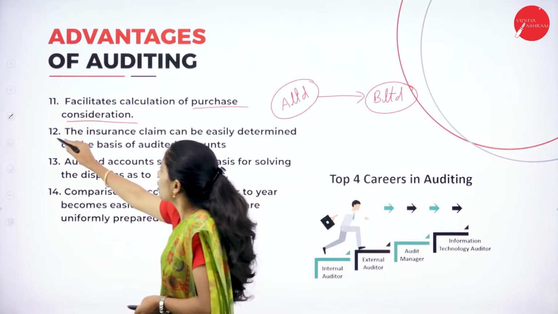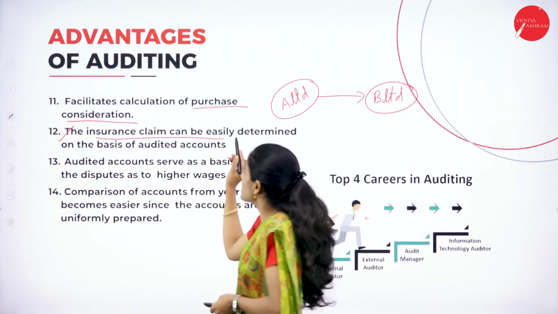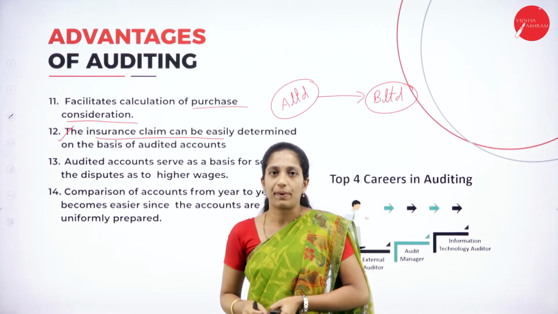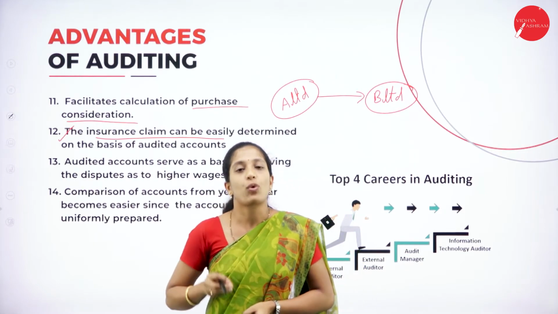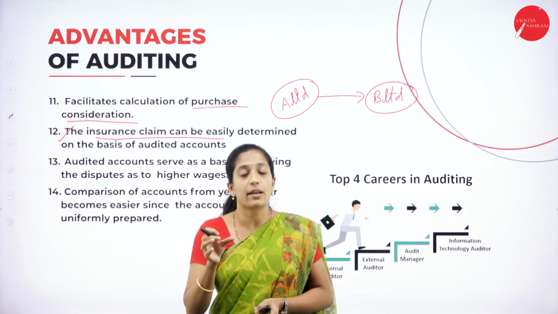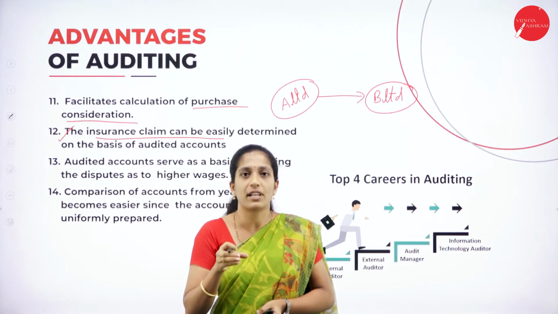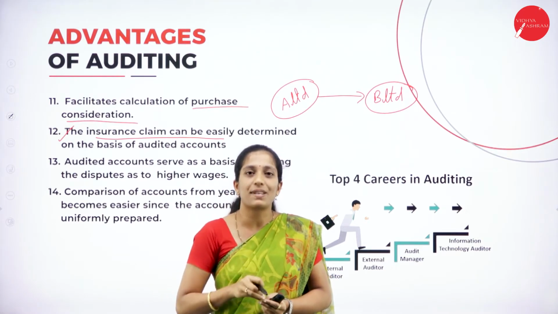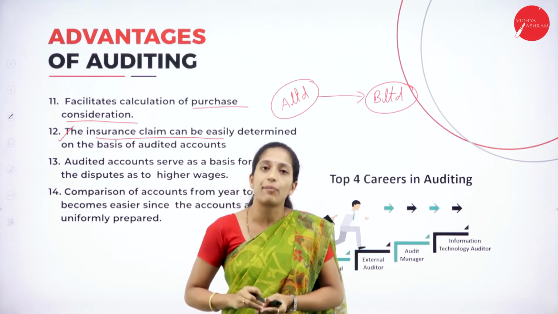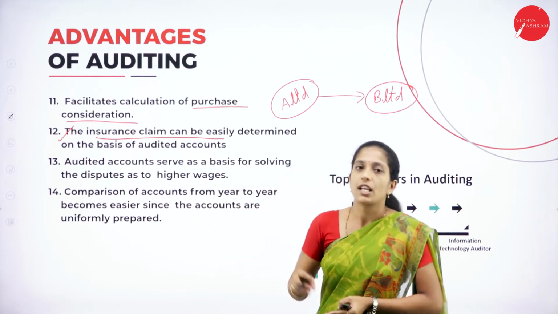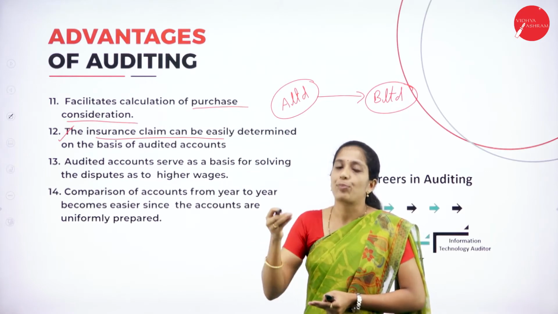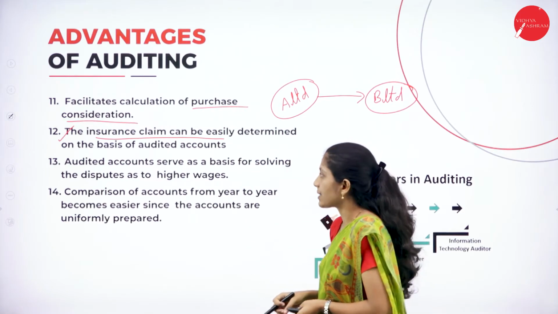And the next point is the 12th one: the insurance claim can be easily identified by the insurance company, because whatever financial statement the organization has is accurate. So whatever risk happens in the business can be easily claimed from the insurance company. So the insurance company can take the risk and provide the amount to the organization.